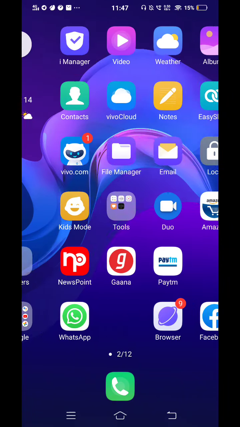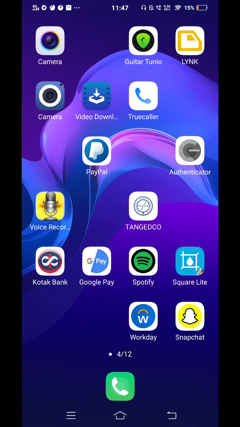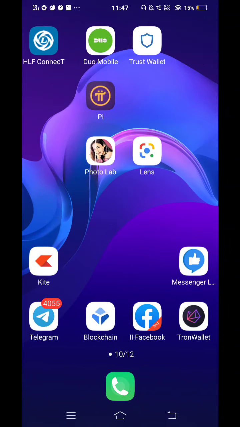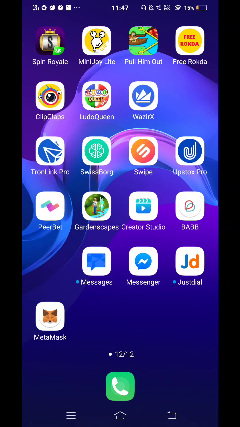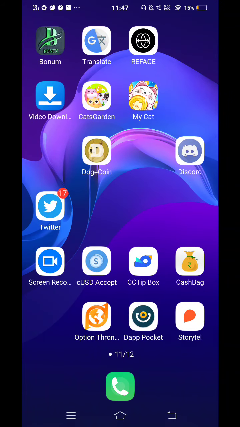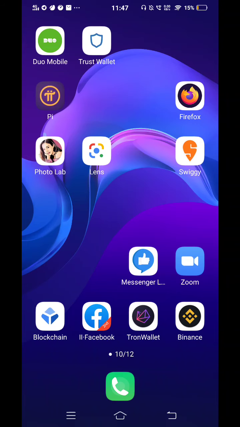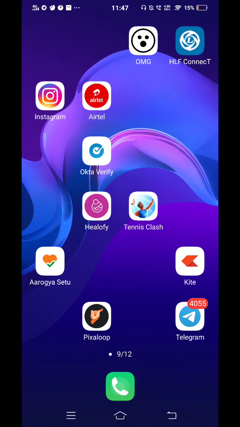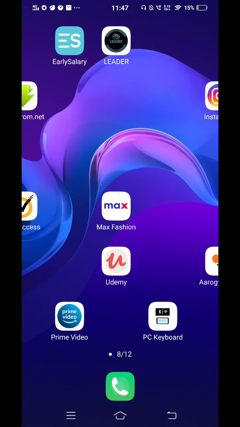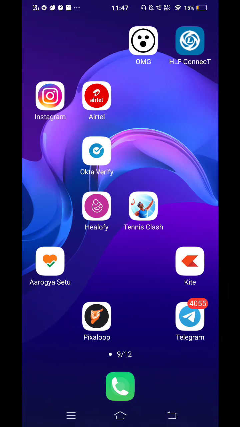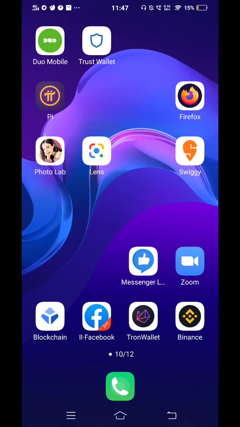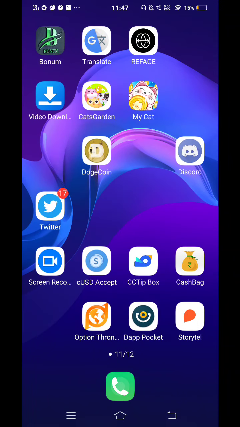So where do we purchase the Trons? We have many exchanges, but what I am using is WazirX. If you have an exchange you can do it, or if you have friends you can send the money to them using Google Pay or any other payment service and get the Trons. For now, WazirX.